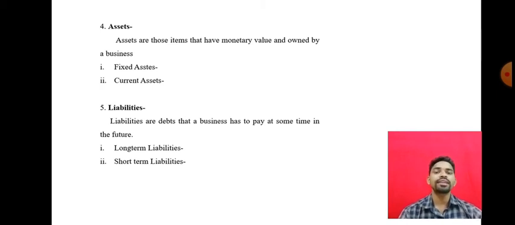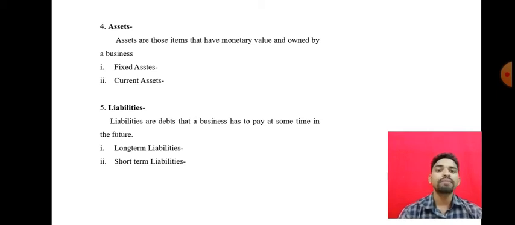Okay, so next, liabilities. So now see, what is meant by liabilities? Liabilities are debts that a business has to pay at some time in the future date. Okay, in the future, or you can say future date is nothing but the liabilities. So liabilities means what? It is the responsibility of the business, it is an obligation to pay to third parties is nothing but what? Liabilities. Okay, so this is nothing but the liabilities.